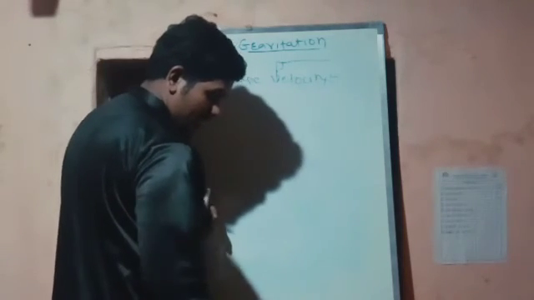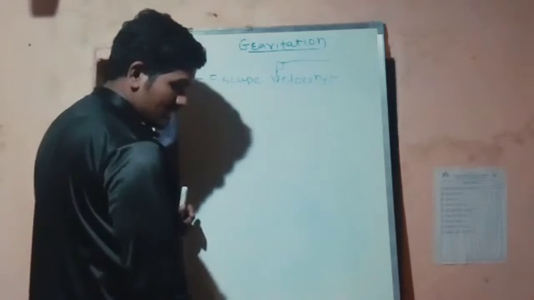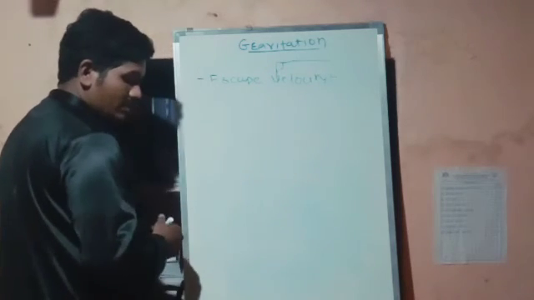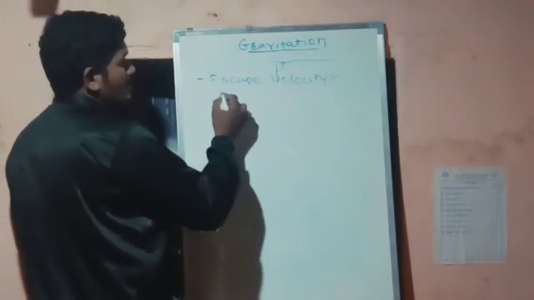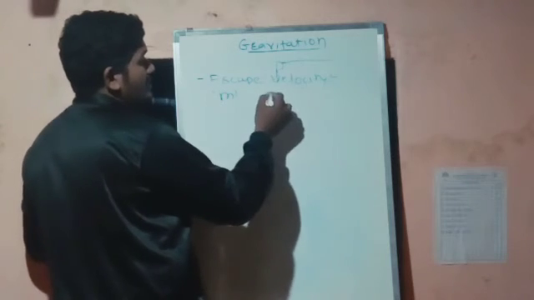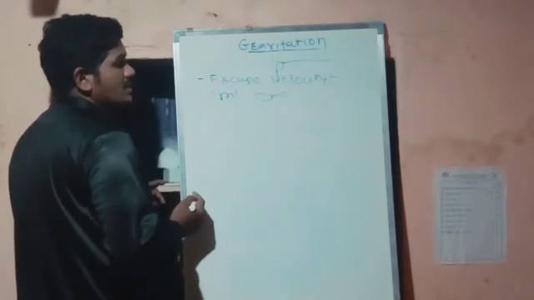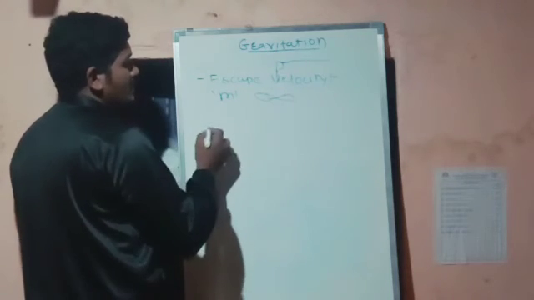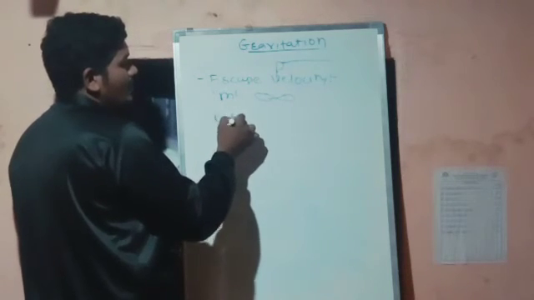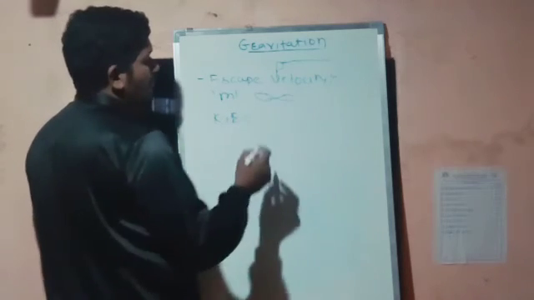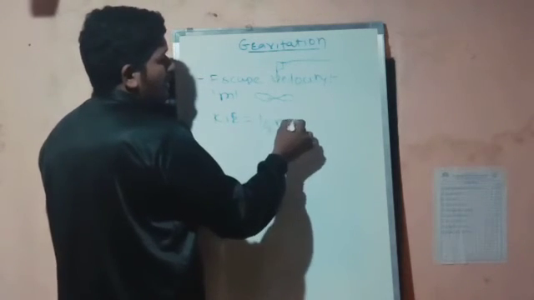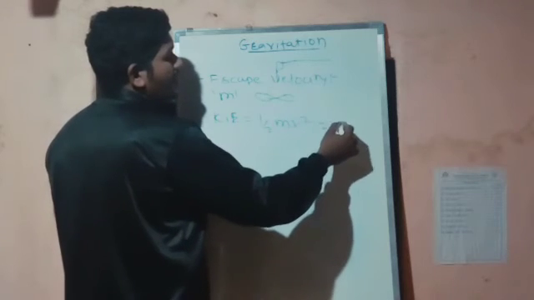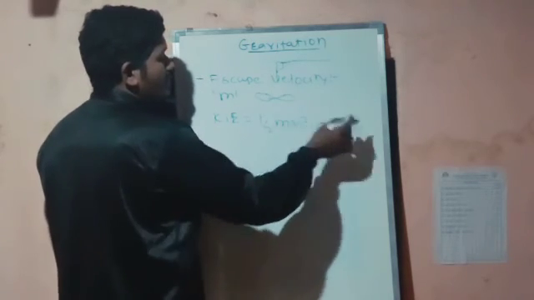Now we will see the second case, which is at infinite distance for mass m. This is the infinity sign. At infinite distance, K will be half mv square, where v will be 0, so the entire term will be 0.